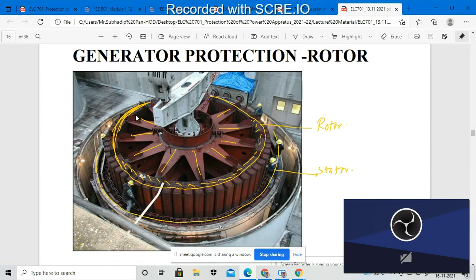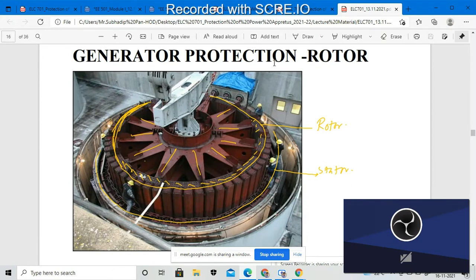This portion consists of the rotor, and this portion consists of the stator segment, right? Due to any operational cycle, there may be windings. All those windings consist of different windings of operation, right? Different cycles of operation.